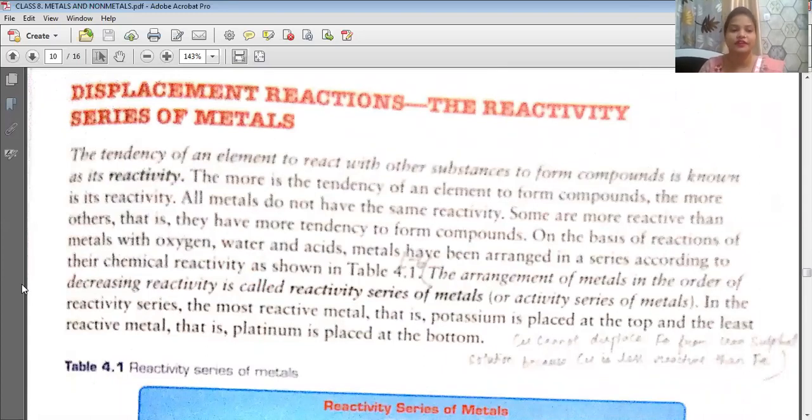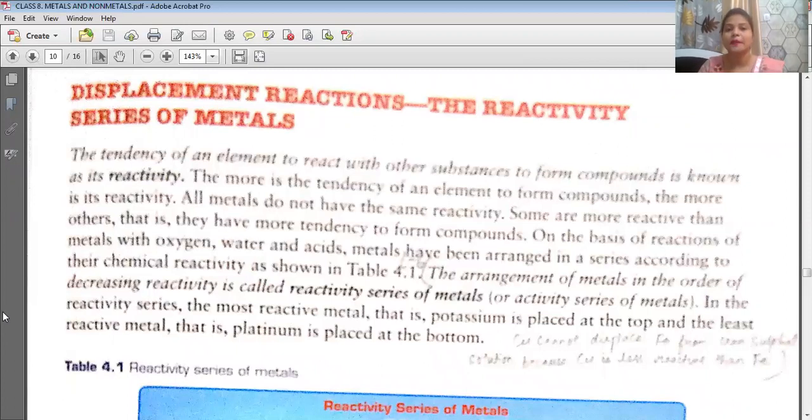Now, what is reactivity? The tendency of an element to react with other substances. Suppose an element is reacting with any substance. After reacting, what will happen? It will form a compound, and this process is known as reactivity. One metal is reacting with another substance and giving a product, displacing and combining with that substance.